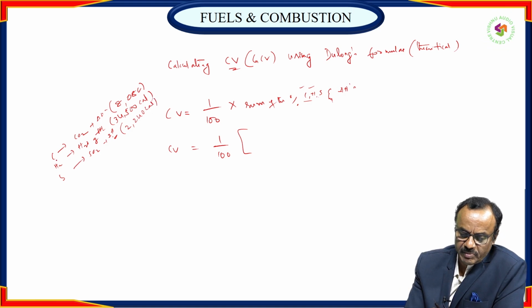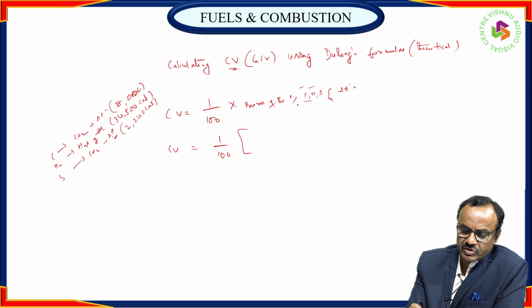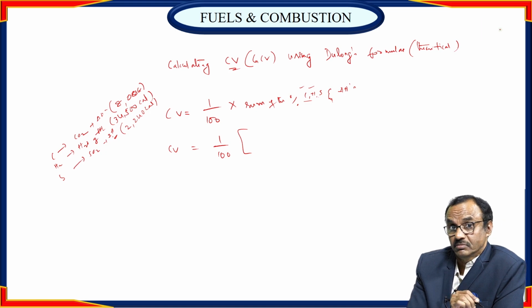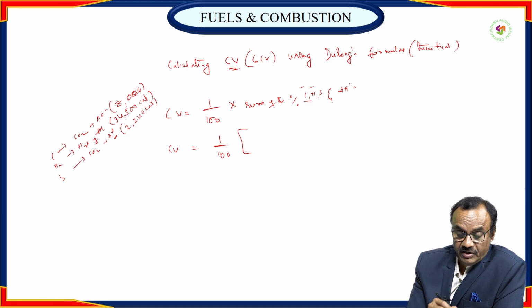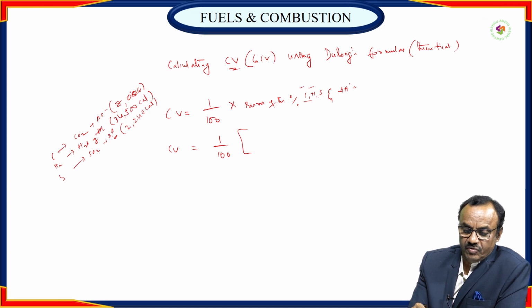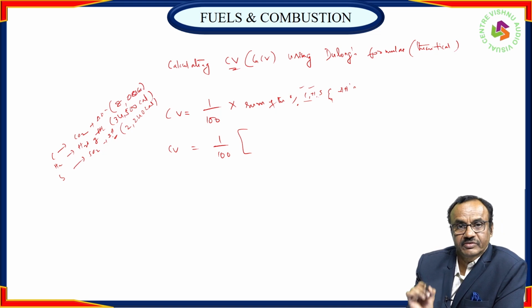If it is 12 grams of carbon, the liberated heat is 8,080 into 12. If it is 12 kg, it is 8,080 kilocalories into 12. 1 kg of carbon burnt in excess oxygen liberates 8,080 kilocalories. If it is grams, calories, like this.